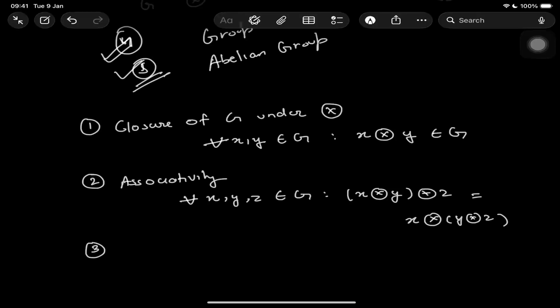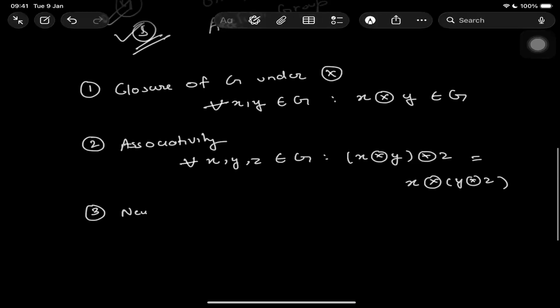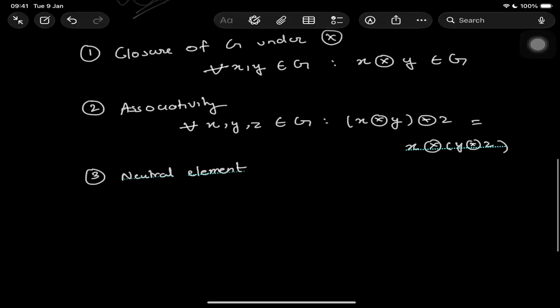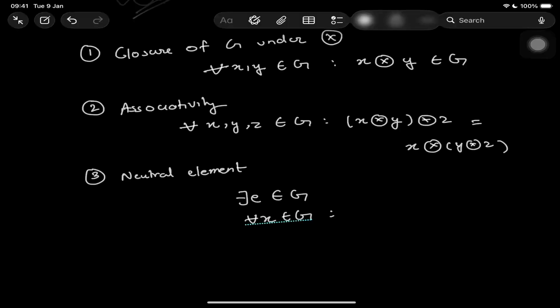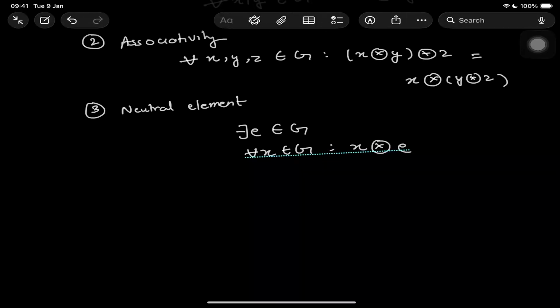Third, it should have a neutral element. So what is a neutral element? There exists an E which belongs to G, such that for all x which belong to G, x operated with the neutral element E gives us x, and similarly when E is operated with x, it still gives us x.